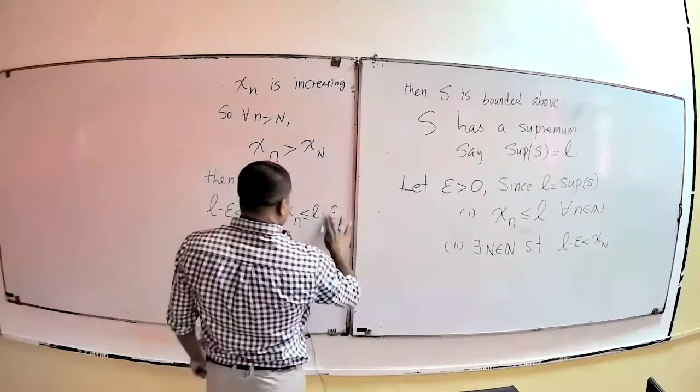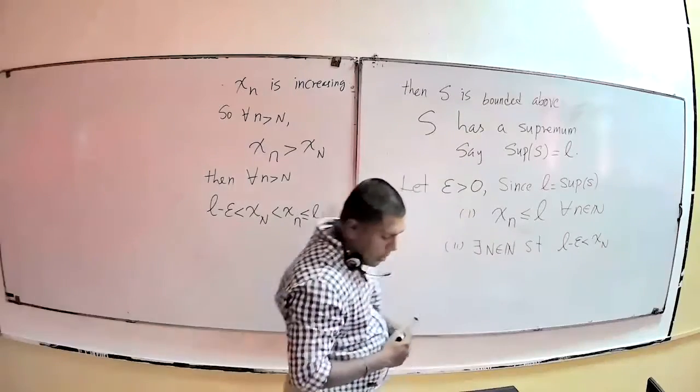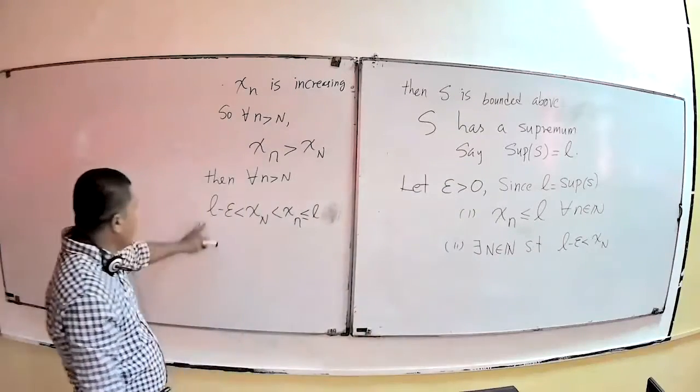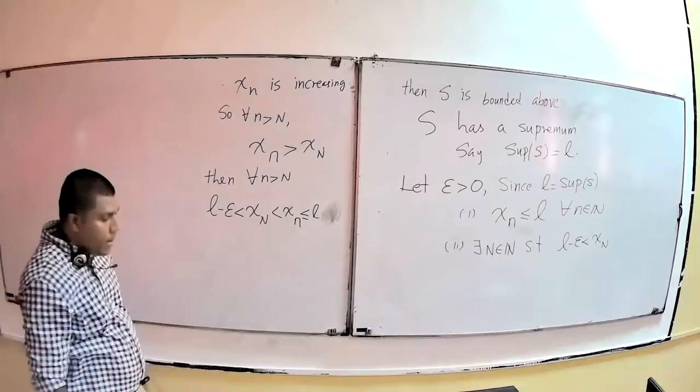Sorry, L. Right? So x_n is less than or equal to L. So I combine all three together and write it as one line. Right?